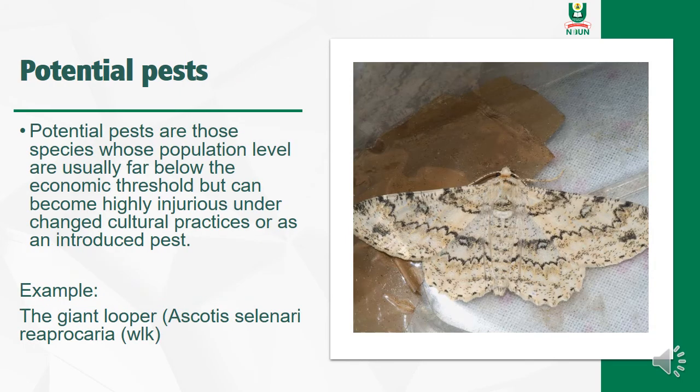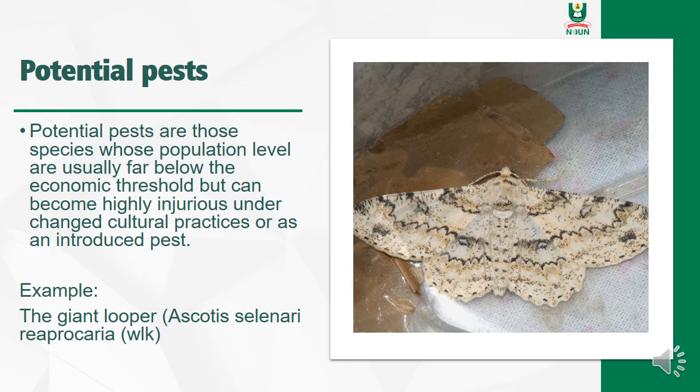Another category of pests is the potential pests. Potential pests are those species whose population levels are usually far below the economic threshold but can become highly injurious under changed cultural practices or as introduced pests. So these are the things that make them rise above the economic threshold: when you keep changing your cultural practices, or when they are introduced into another environment.